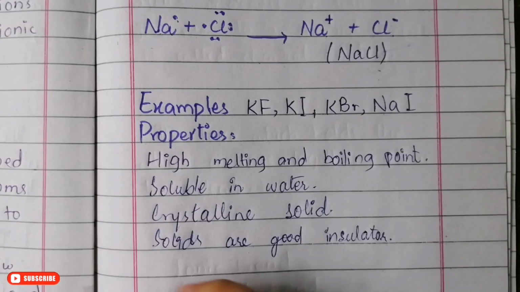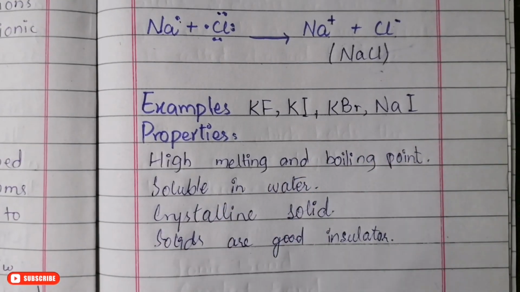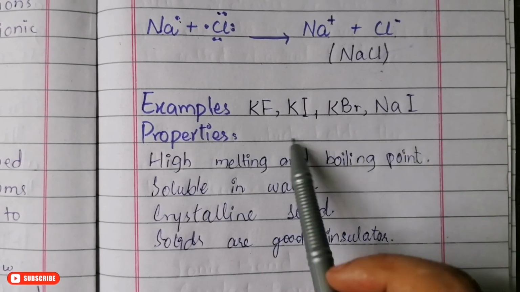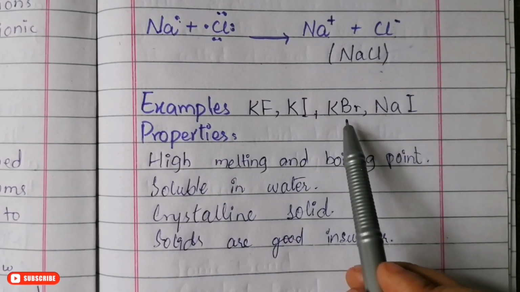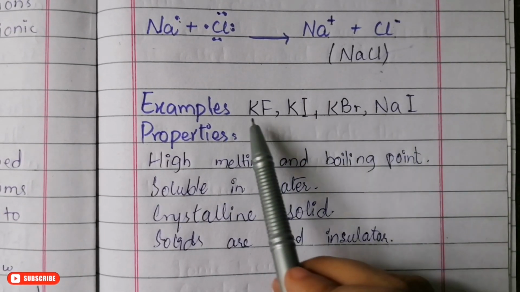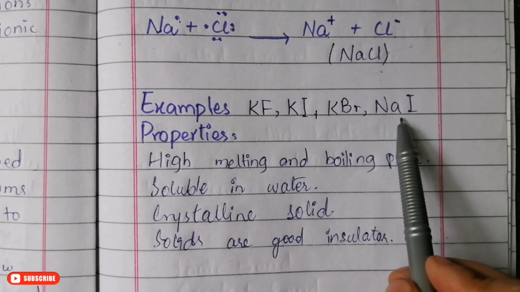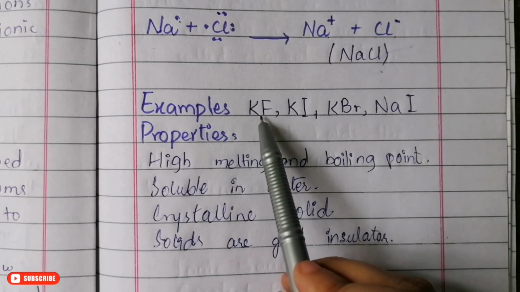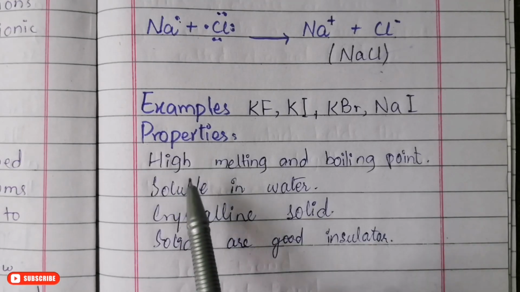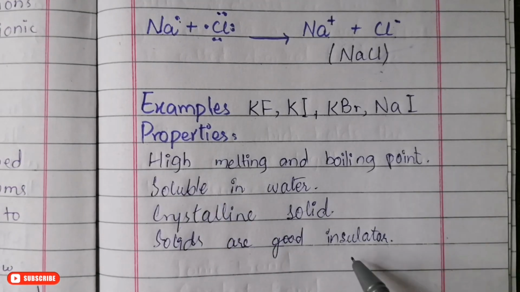Now there are some other examples. There are a lot of examples of ionic bonds, but I am representing some of them here. These are all ionic compounds: KF, KI, KBr, sodium iodide. These are all types of ionic compounds, with K representing potassium. Some of the properties of ionic compounds are mentioned here, like they have high melting and boiling points.